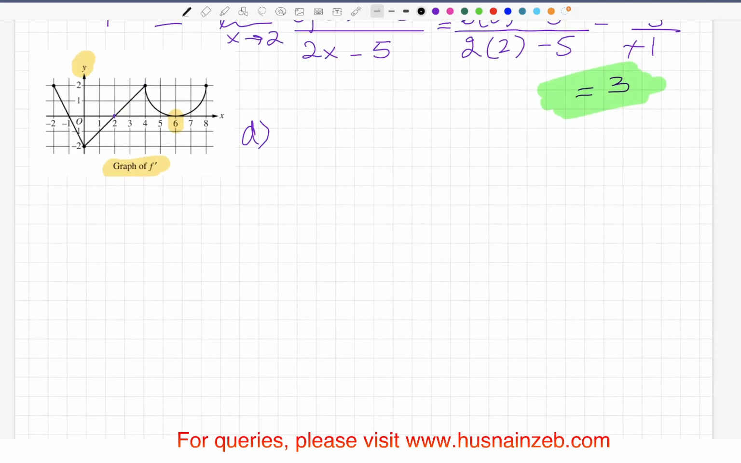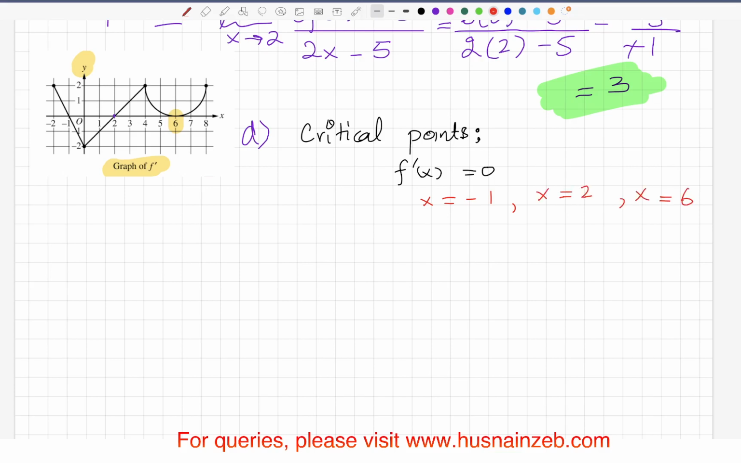The very first step, we have to see the critical points, right? For the critical points, the first derivative should be equal to 0. So the first derivative is equal to 0 at x equal to -1. You can see that in the graph for the first derivative. x is equal to 2 and x is equal to 6, right? Now, we have already discussed that at x equal to 6, it's neither maximum nor minimum, so this is not possible.